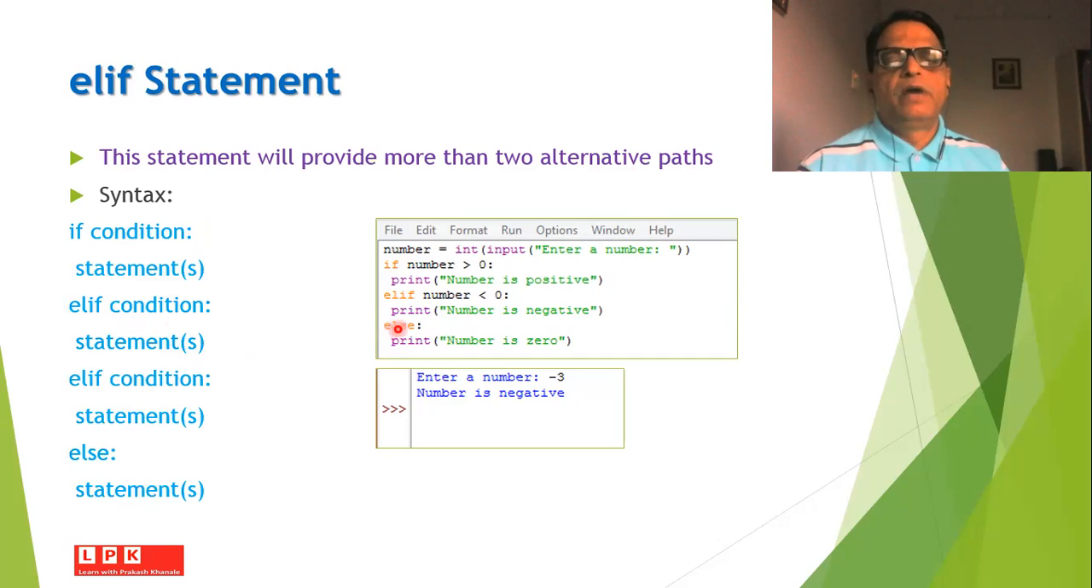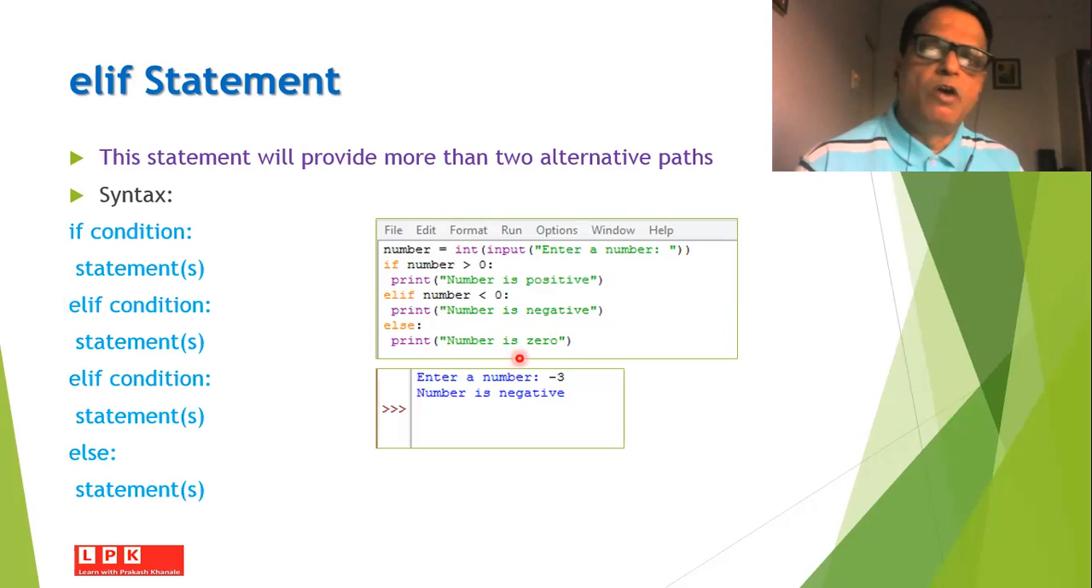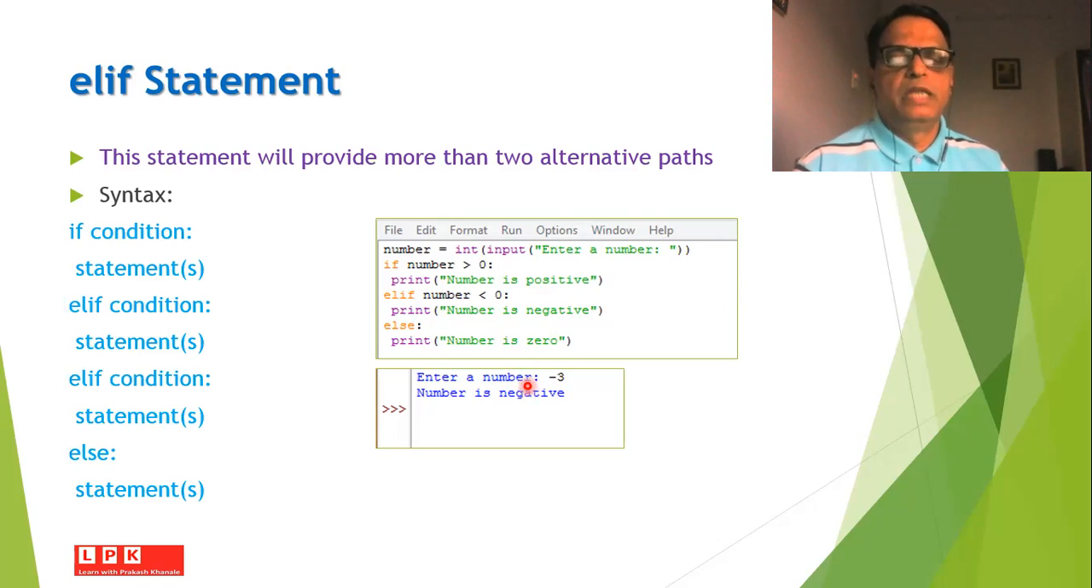Say for example, if I write a small code where I will put the number, integer input, enter a number. If the number is greater than 0, colon, print number is positive. If number is less than 0, colon, print number is negative. Else print number is 0. If I execute this small part of the program in the Python environment, the message will appear on the screen, enter a number. If I enter the number -3, then I will get the message number is negative.